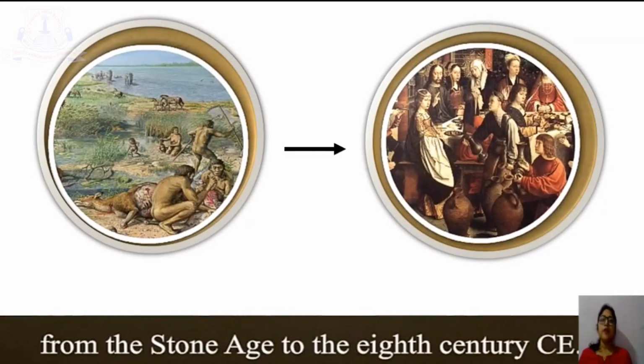The ancient period of Indian history extends from the Stone Age to the 8th century CE. Students, hope you all know what is CE. We all learned this in standard 5th history. CE means Christian Era, which is also known as Common Era.